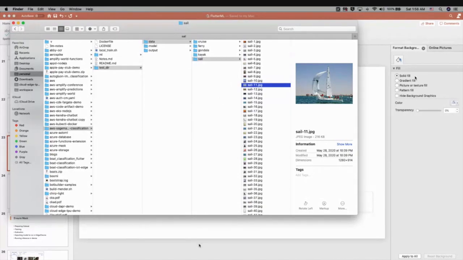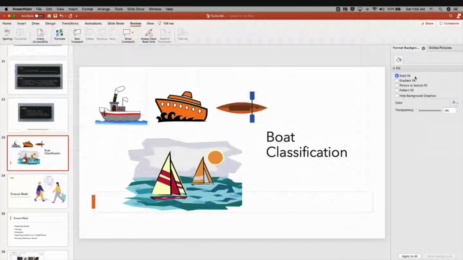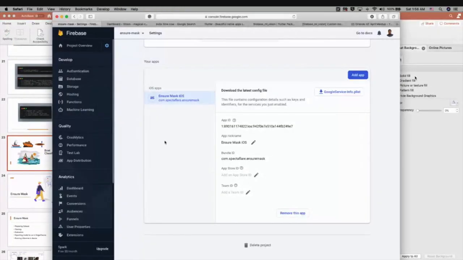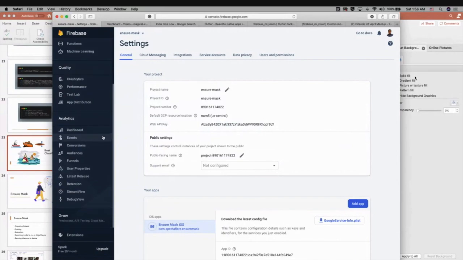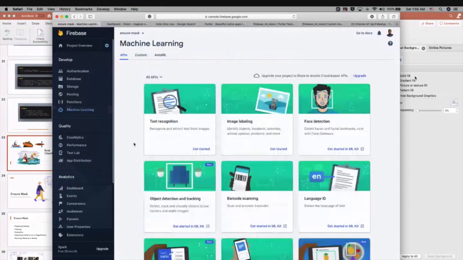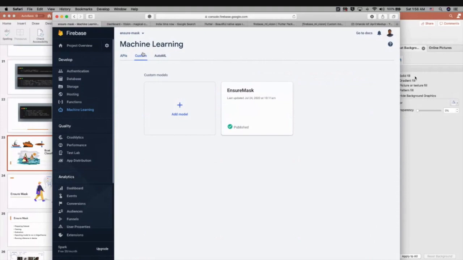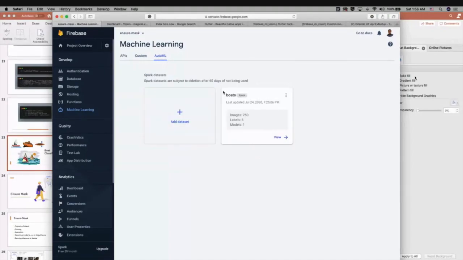Then to create the AutoML Vision, I try to create it using Firebase. You can use the same thing in the Google Cloud platform as well, but they have integrated the same service in Firebase. So today I'm going to create that using Firebase. Go to the machine learning tab, and they have this AutoML. This is the pre-trained APIs, and in the custom tab, you can upload the TensorFlow Lite model if you want. In the AutoML, this is where we are going to upload the images and train.